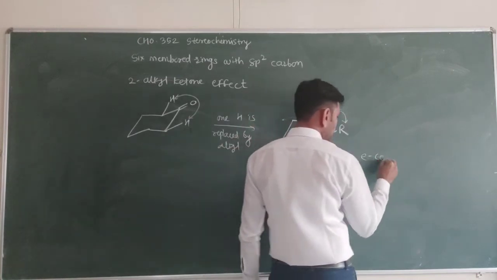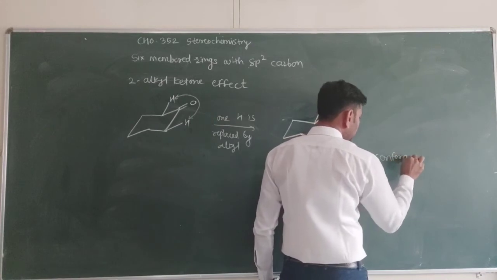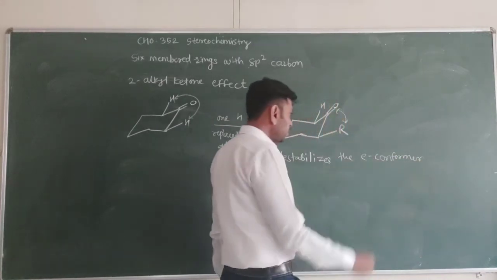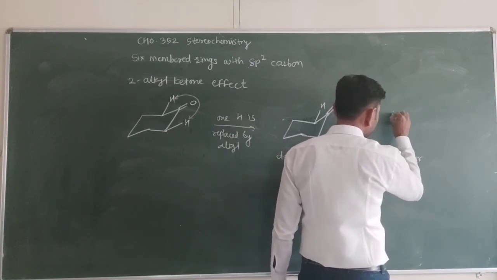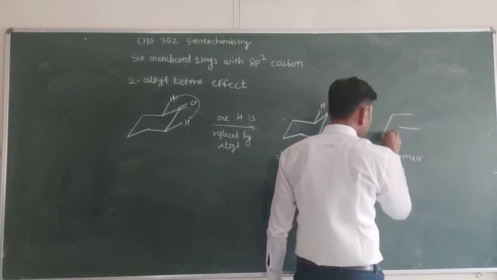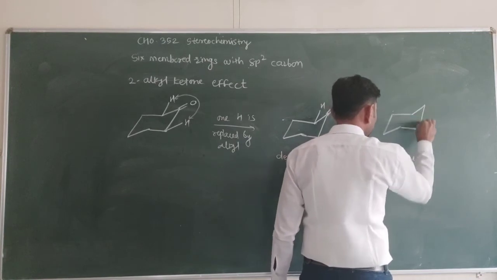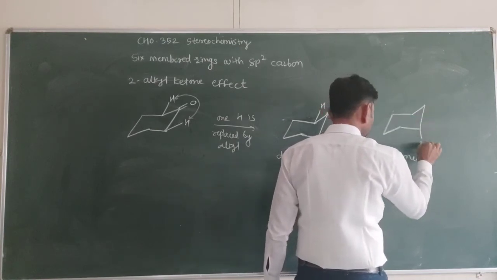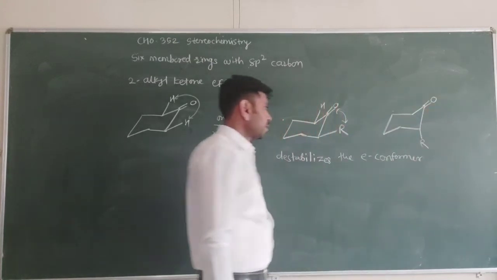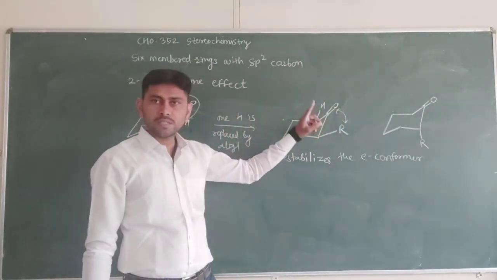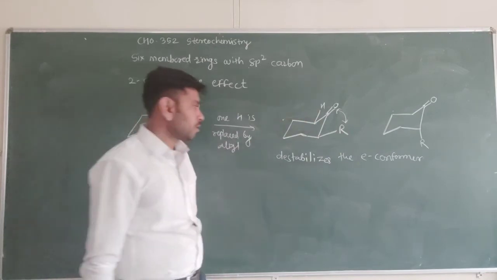The E conformer is here. So it destabilizes the E conformer, and due to which the stability of the axial conformer increases in comparison with this equatorial conformer.